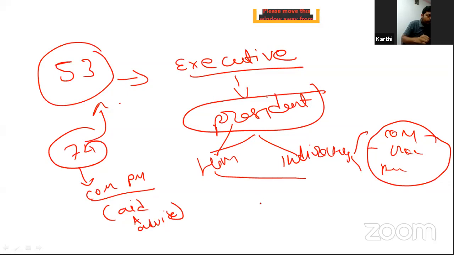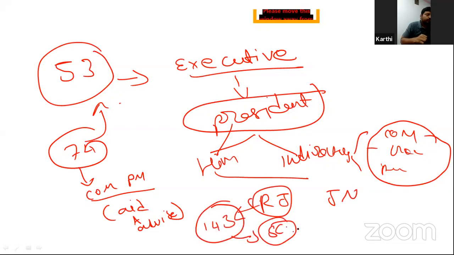That is the problem between Rajendra Prasad and Jawaharlal Nehru. So Dr. Rajendra Prasad, using his presidential power under Article 143, required the opinion of the Supreme Court on this issue. The Supreme Court gave the opinion that the aid and advice given by the Council of Ministers headed by the Prime Minister is binding on the President, because we are following the parliamentary form of government.